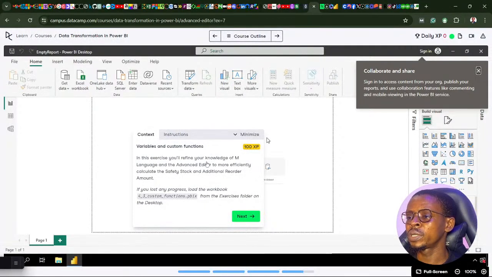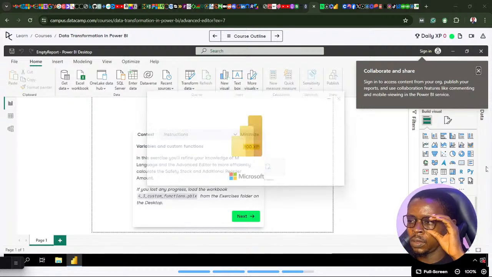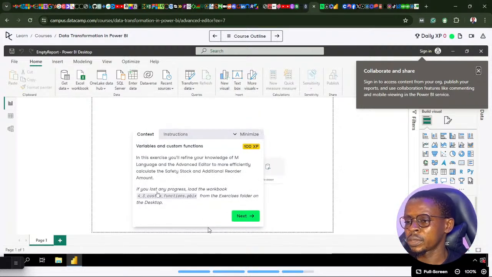So in this exercise, you refine your knowledge of the M language and the advanced editor to more efficiently calculate the safety stock and additional reorder amounts. If you lost any progress, load the workbook, custom functions. All workbooks are available under the YouTube description, so do make sure to download them. I'll just open this Power BI file, custom functions right here. While that is coming up, I'll just continue reading the context.